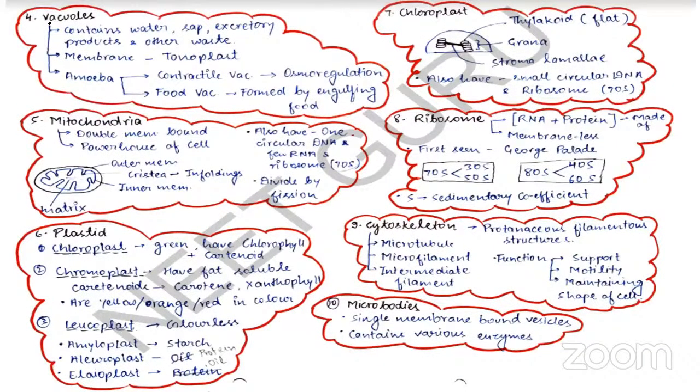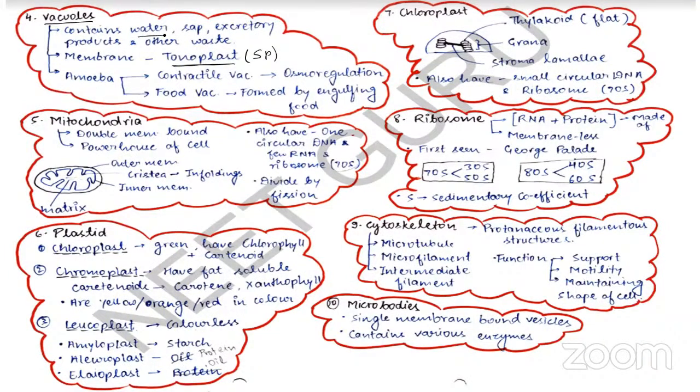Next, beta, we are dealing with the fourth organelle, which is your vacuole. So in plants, the majority of the cytoplasm is occupied by your vacuole, which is about 90% of the cell. The plant cell is occupied by vacuole. And the vacuole has a membrane which is known as tonoplast. As I told you that the cell membrane is selectively permeable in nature, right? Tonoplast is also selectively permeable in nature. Better remember this point.